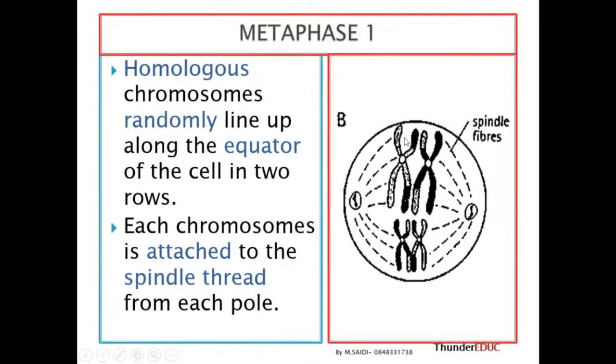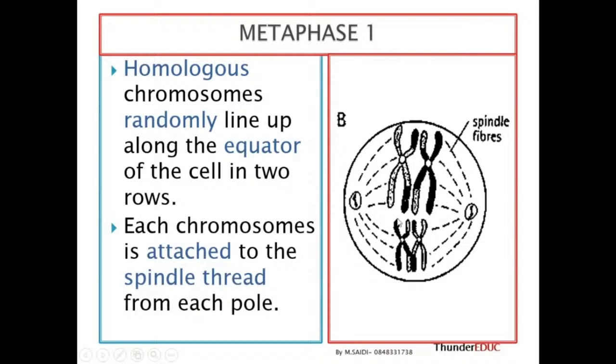You see, they align in 2 rows, and then these chromosomes are being held by the spindle. Each chromosome is attached to the spindle thread from each pole. They do this arrangement randomly. So the key point is homologous, because they're in pairs. You see, this one cannot come here. No, they must be together like this. Homologous chromosomes, yes, that's the key point. And then they come here randomly. Remember, we have 23 pairs, but we're just showing you 2 pairs.